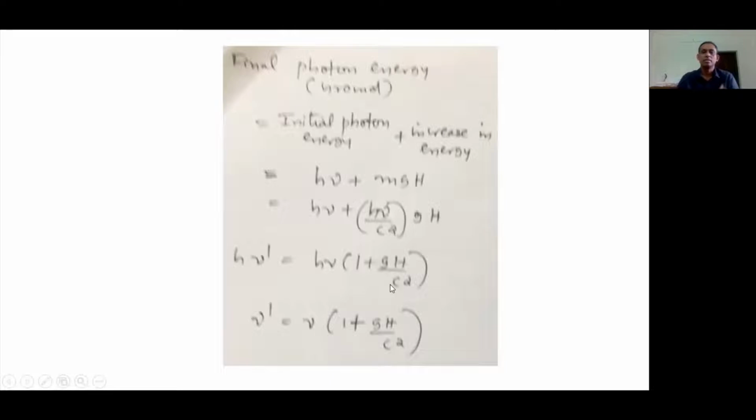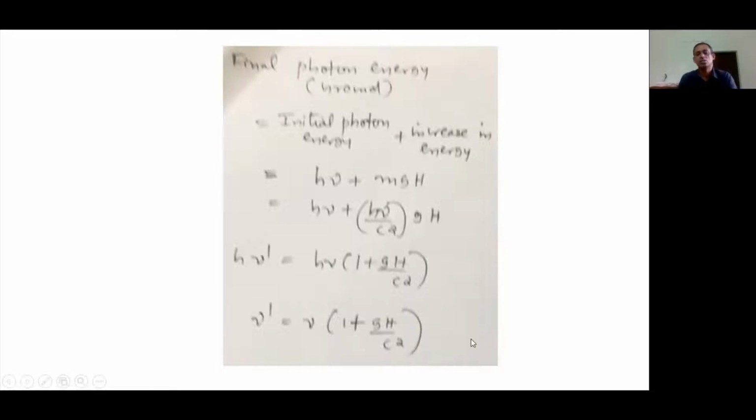And the energy is increasing, so its frequency is increasing. So we are writing this as h nu prime. Nu prime is the new frequency of the photon. So h nu prime is equal to h nu times, taking h nu as common factor, 1 plus gh over c square. h we can cancel, so nu prime is equal to nu times the bracket 1 plus gh over c square.